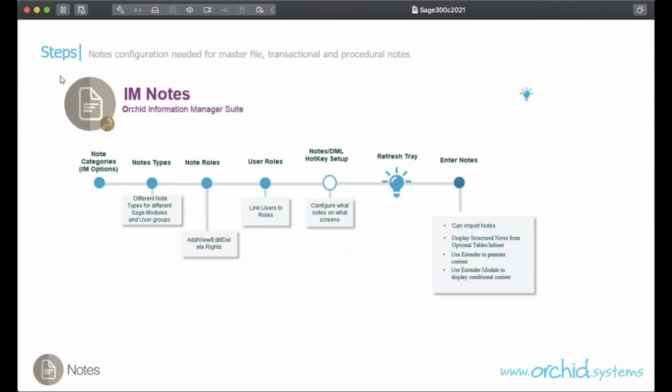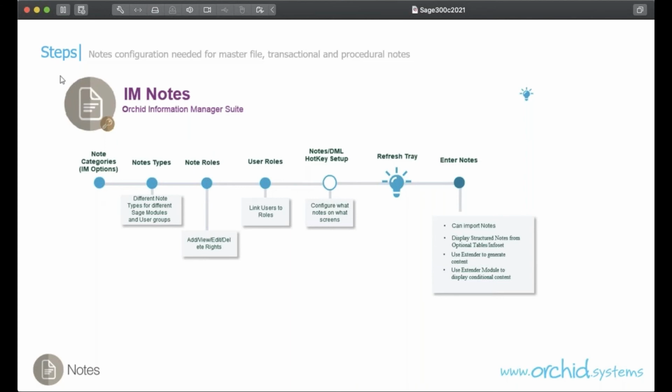To achieve this configuration, we have used a few icons on the Information Manager setup screen, which are summarized in the visual process flow. A reminder that to view the visual process flow, you need to assign it to the various users, including the admin user in Sage Administrative Services. So we set up the note category, which defines the background color for the note. Then we create a note type for each of the key records that the notes are going to be attached to. And then we link the roles to the note types and assign users to roles.